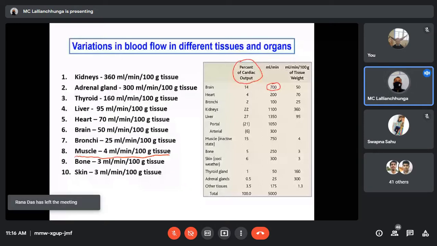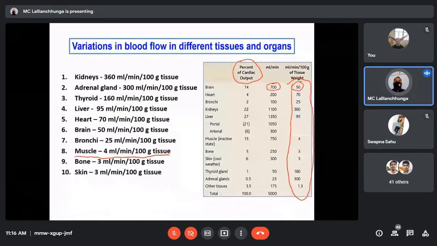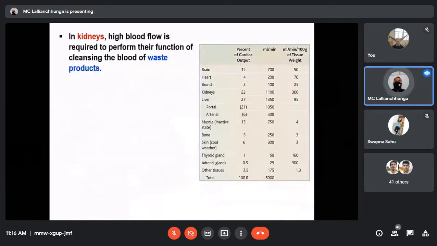Okay, this is important. How much blood is received per unit or per gram of the tissue? Among them, the kidney is receiving the highest, followed by the adrenal gland, and the least by the skin. In the kidneys, high blood flow is required to perform their function of cleansing the blood of waste products. We have already discussed the filtration of the kidney.